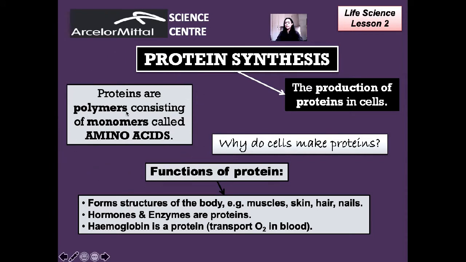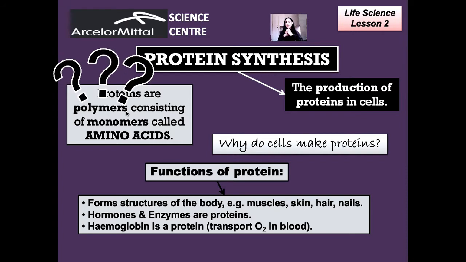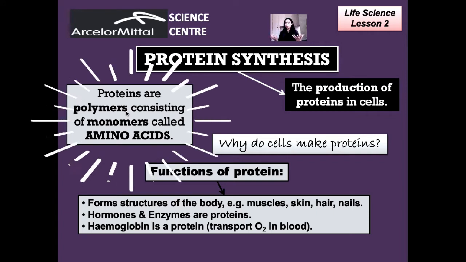Proteins are polymers. What does the term polymers mean? When we speak about a polymer, we are talking about a large molecule. So proteins are polymers, which are large molecules consisting of monomers. Monomers means building blocks. Okay?